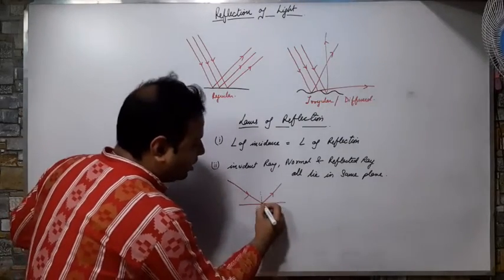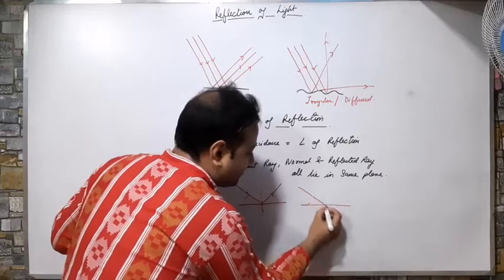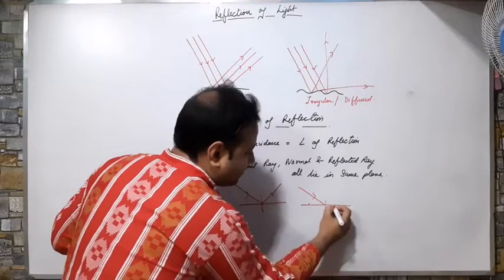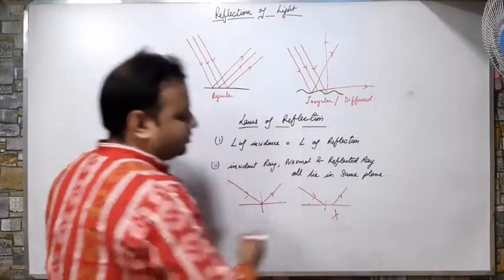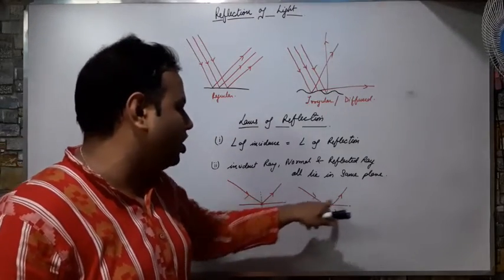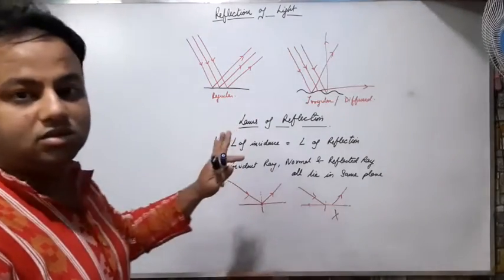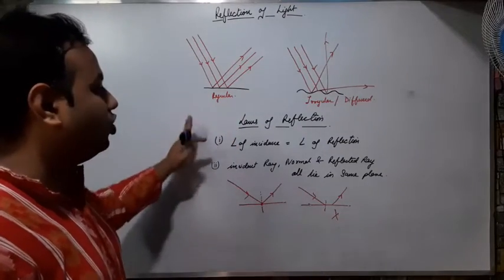The normal cannot be above. If I draw a diagram like this, it is not possible, because the incident ray, normal and reflected ray must all belong to the same point. They cannot be from two different points. So these were the two laws of reflection.